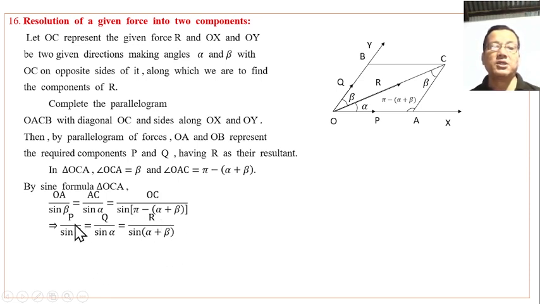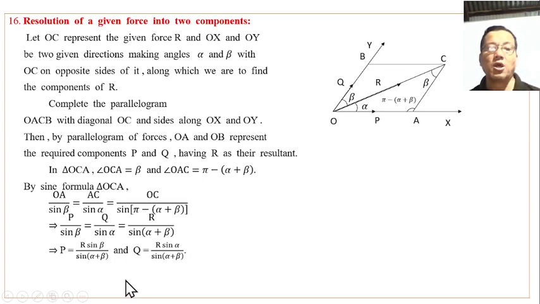Therefore P equal to R sine beta by sine of alpha plus beta, and Q equal to R times sine alpha divided by sine of alpha plus beta. So P and Q, the components, are given in terms of R, alpha and beta, for the force R in the given directions.